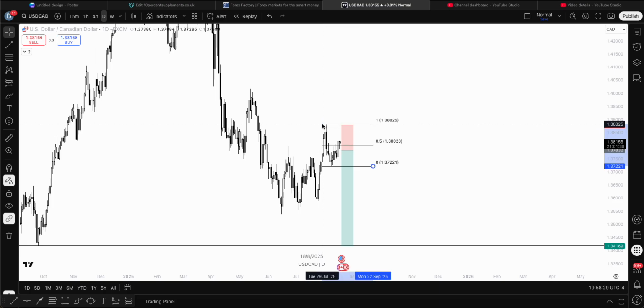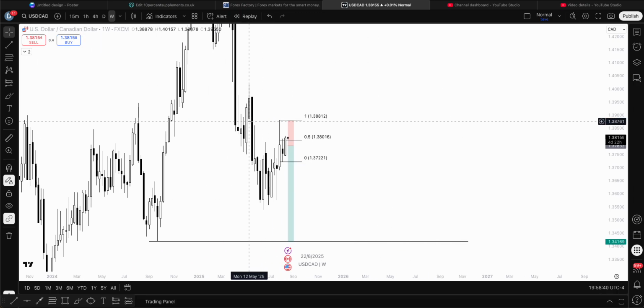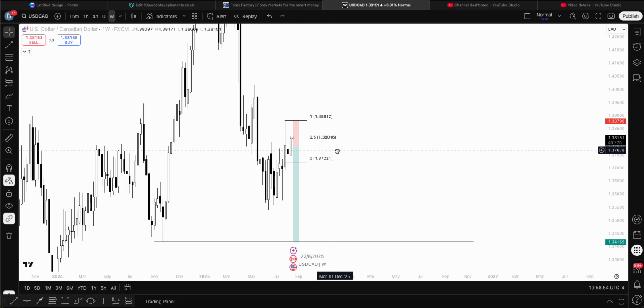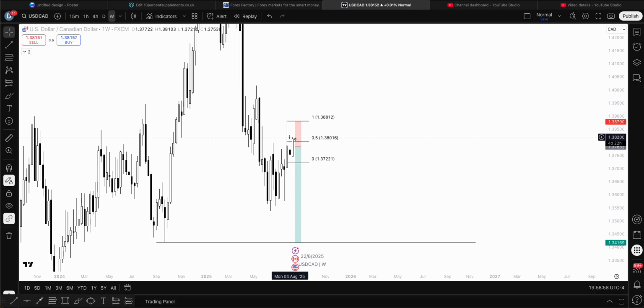USDCAD, we've been using this range over here. You can see it very clearly marked. On the weekly time frame, we had this big weekly OTE, a big wick away from the premium, and this weekly fair value gap over here. Then we've essentially pushed lower. The next week expanded a little, not much. Then last week came and was just a straight move back up into the premium. Now the expectation for this week is that price will sweep this previous weekly high. We are in the premium, and from here we will move away.